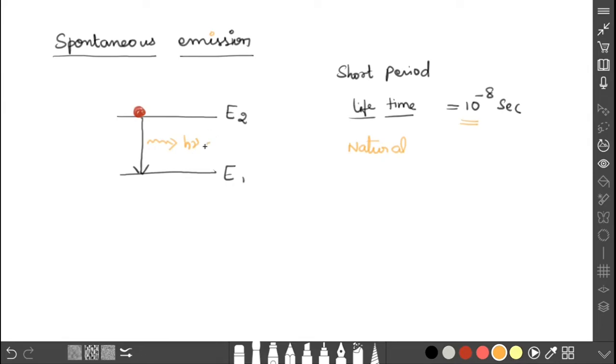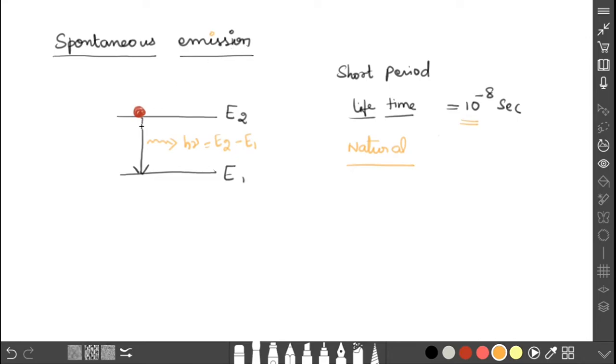It emits energy E2 minus E1 and comes back to the ground state. This process is called spontaneous emission. It is a natural process, and we have no control over this emission.